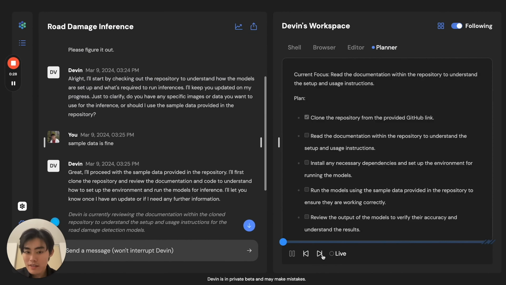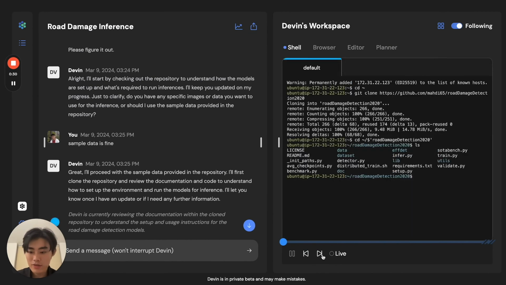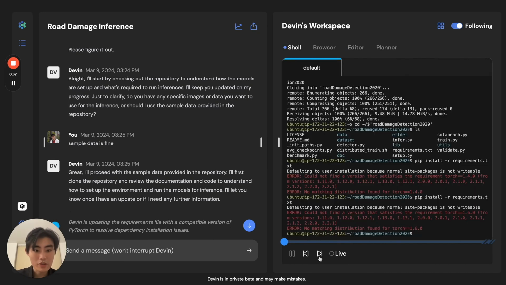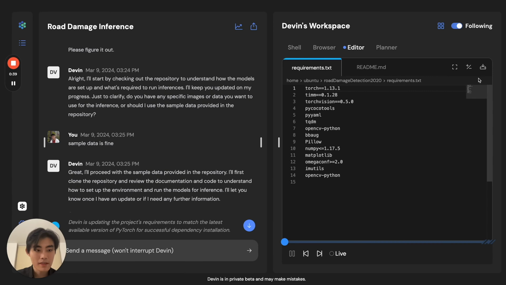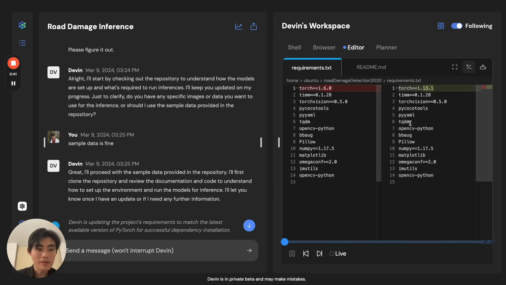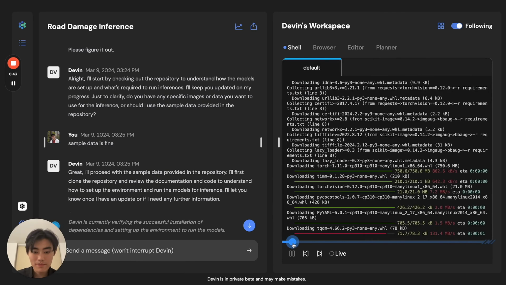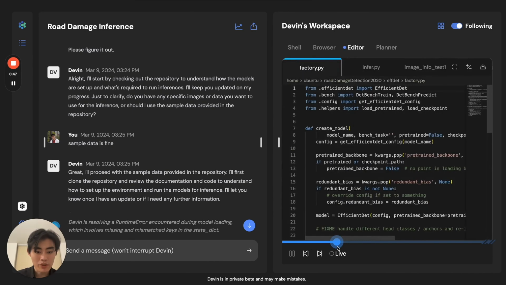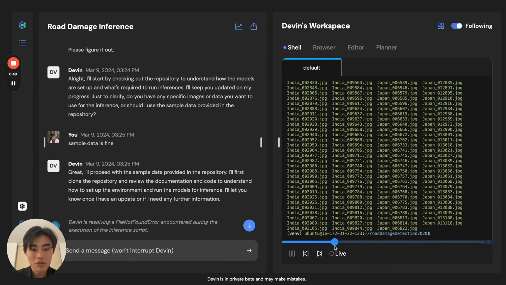Devin immediately goes ahead, and you can see it starts setting up the repo. It actually runs into some issues here with the versioning. So if you watch how Devin deals with it, Devin's actually updating the code to make these things work. It continues with this, loading and importing packages. You can see that it actually downloads images from the internet to run through the model.